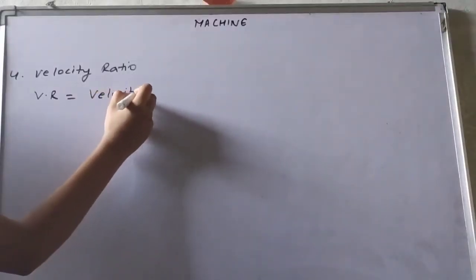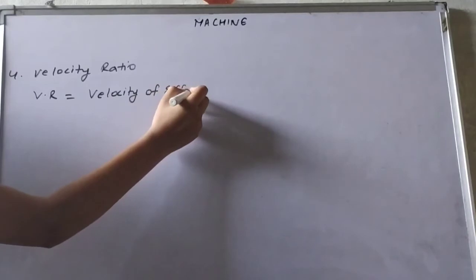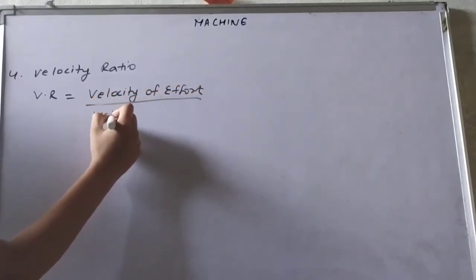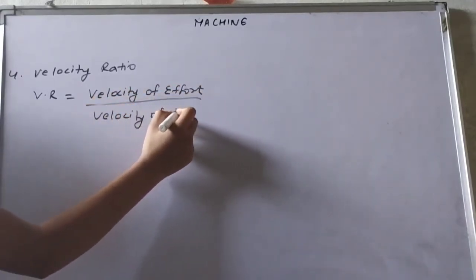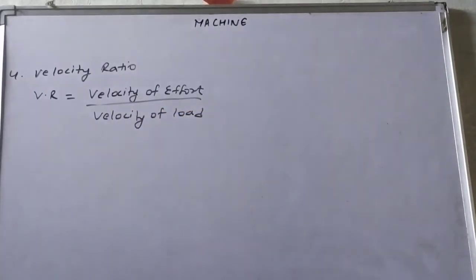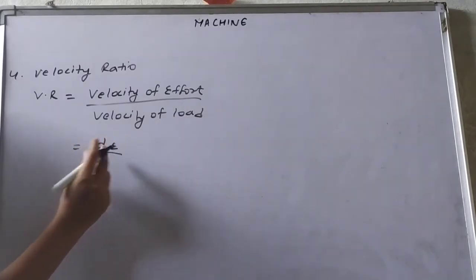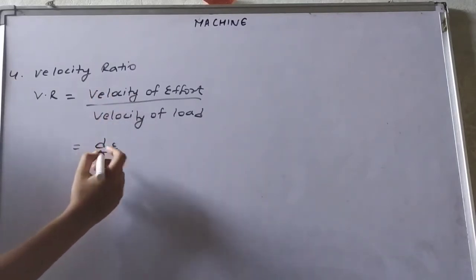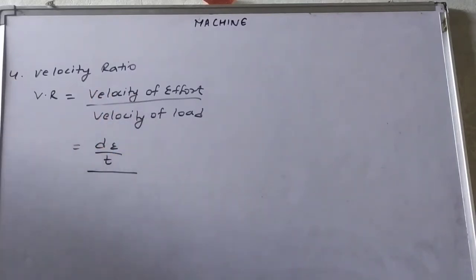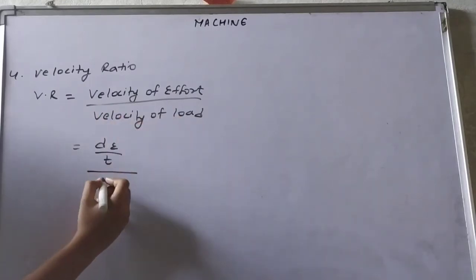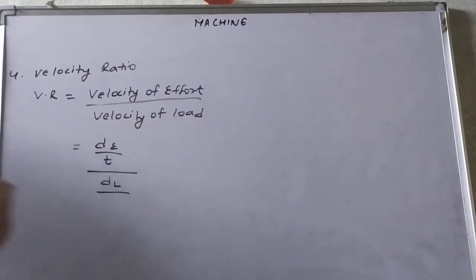Velocity ratio is denoted by V.R., which is equal to velocity of effort divided by velocity of load. Now, what's the formula for velocity? Velocity is equal to displacement upon time. So we can write it as dE, the displacement on the effort side, divided by time. We take the time as equal for both the effort and the load. And velocity of load will be displacement along the load side divided by time.